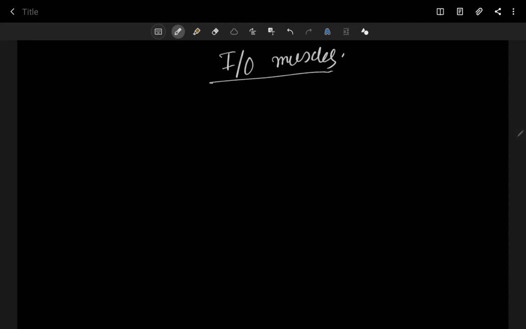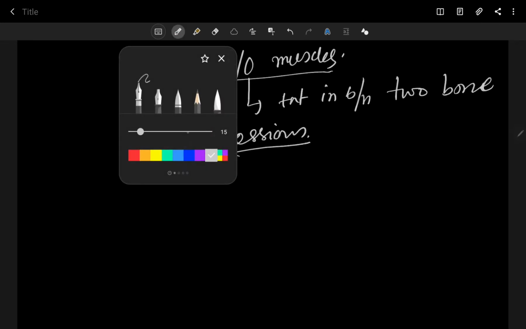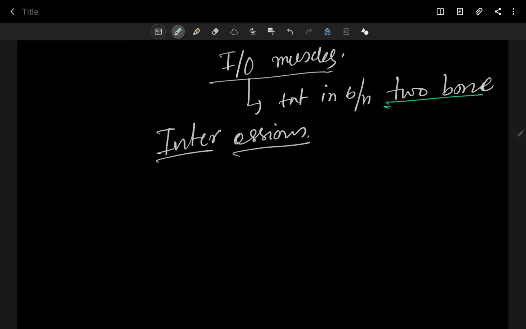Okay, interossei muscles. Why are they called interossei? Because these interossei muscles are present in between two bones, so that's why they are inter and osseous, interosseous. They are present in between two bones. That's why they are called your interossei muscles.